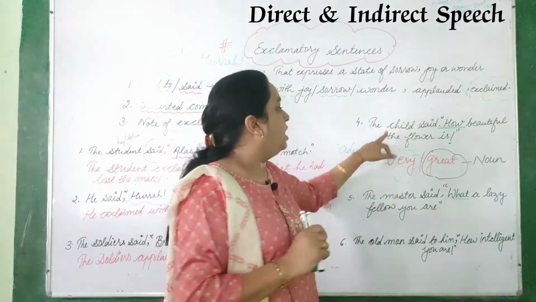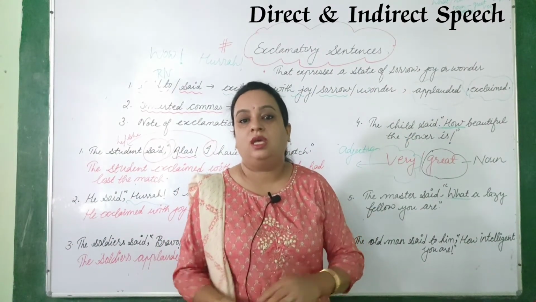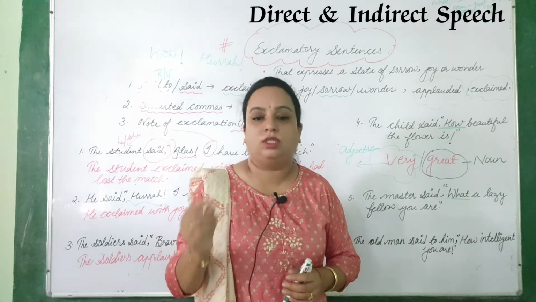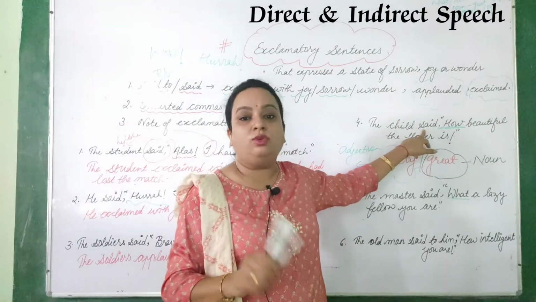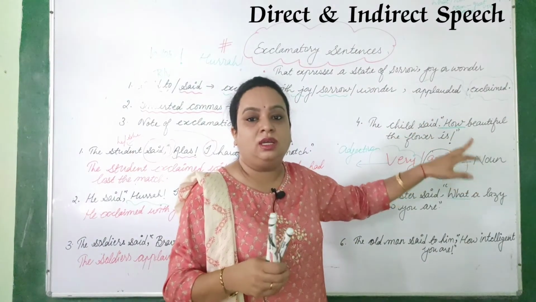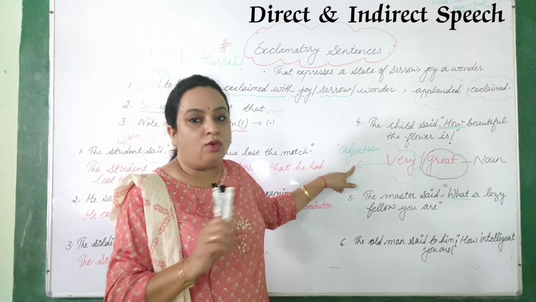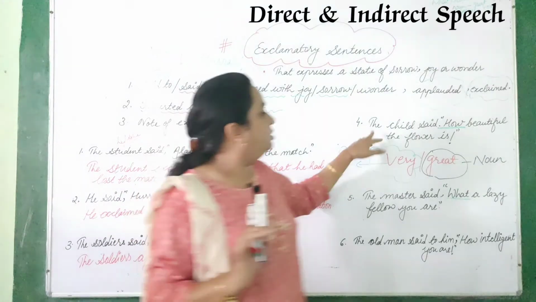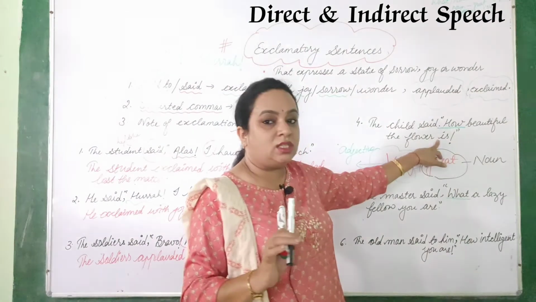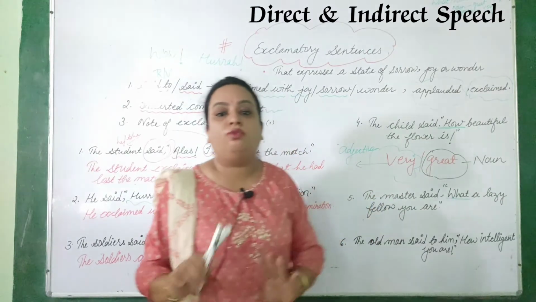So in that case you have two options of changing it into indirect speech. One way is that in place of said, you can use exclaimed with surprise, exclaimed with wonder. But if you are not using exclaimed with wonder or exclaimed with surprise, in that case you have to use exclaimed that directly. Okay, the child exclaimed that, how beautiful. Now beautiful is given, which is an adjective, right? So that how you have to remove from here. So the child exclaimed that the flower was very beautiful. This how and what you have to remove from here.